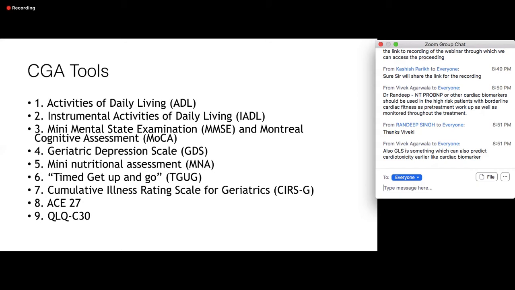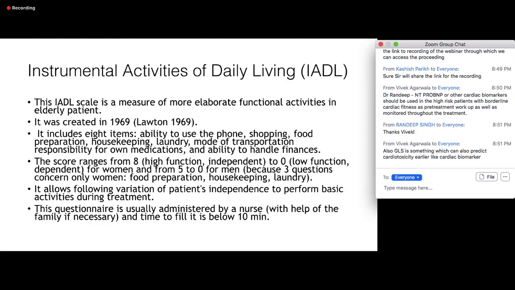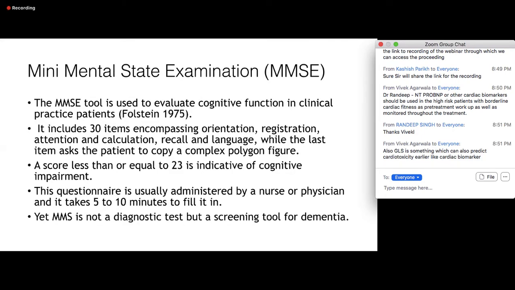So the tools we have under comprehensive geriatric assessment are activities of daily living, instrumental activities of daily living, Mini-Mental State Examination, which all of us are familiar with from Hutchinson, Montreal Cognitive Assessment, Geriatric Depression Scale, Mini Nutritional Assessment, which I'll be talking about, Timed Up and Go, and Cumulative Illness Rating Score. All these are available online, and I'm skipping these mainly for the lack of time.